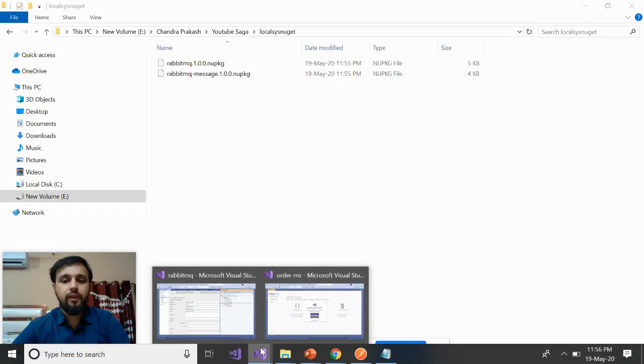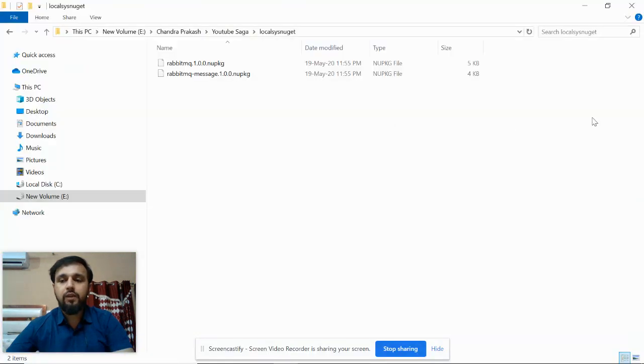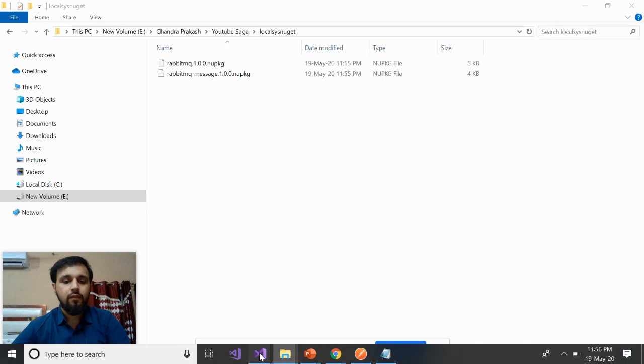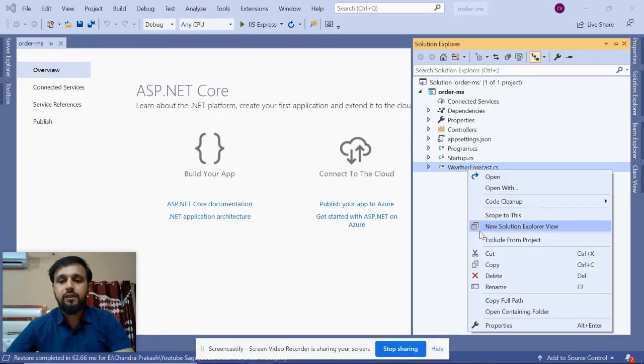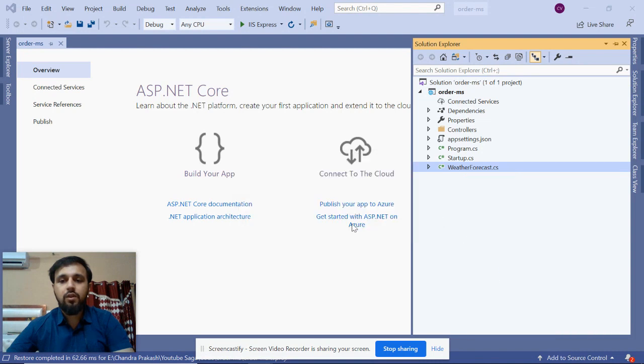Now when you have created this order microservice, at first what you have to do is just remove the unnecessary files like this weather forecast, and also the controller. We just need the empty one, everything removed.